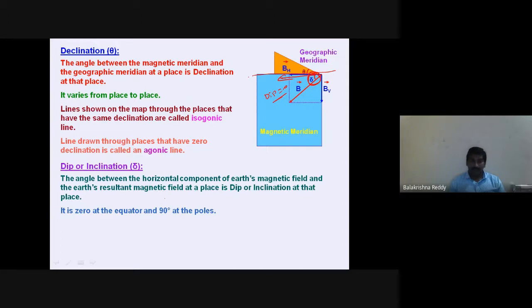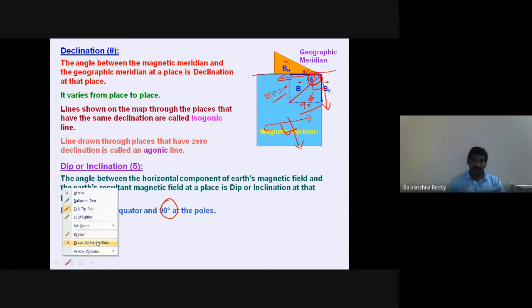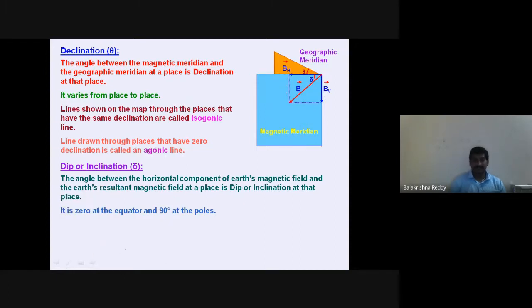Now coming to when you are reaching the poles, obviously this is the horizontal component. When you go to the poles, the angle of dip completely turns vertical. It makes 90 degrees. This B comes along the vertical axis, then it will be 90 degrees. Right? So this is what we call dip or inclination. Dip or inclination we call it. Now the next.